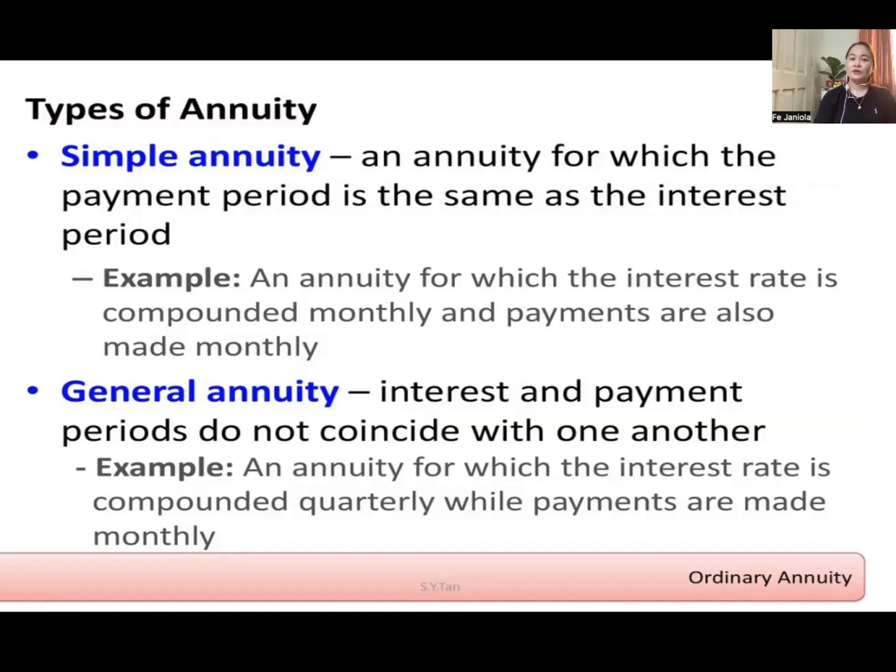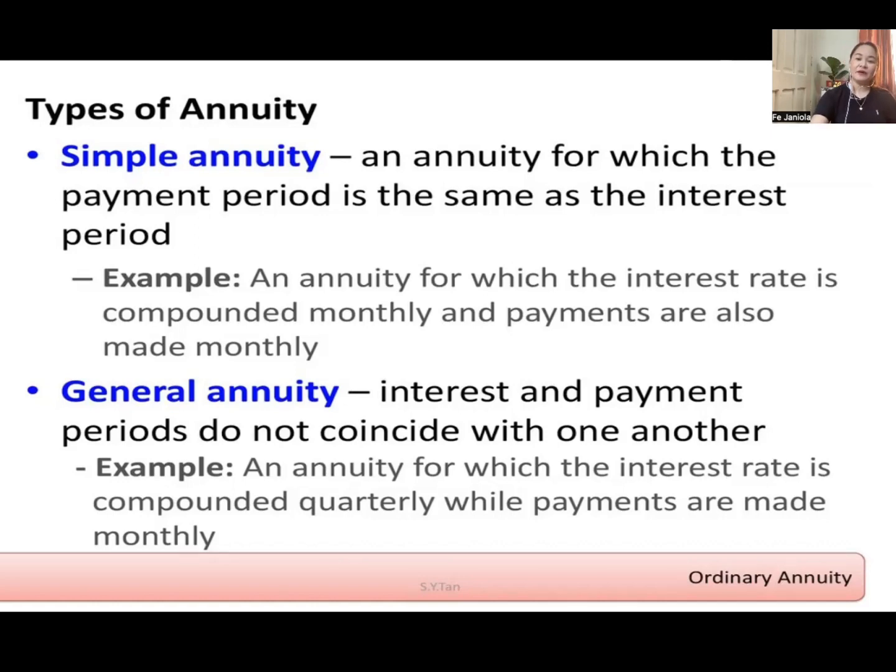The housing loan interest is computed annually, but you will pay the installment monthly. So that is a general annuity. The interest and payment period do not coincide with one another. So an annuity for which the interest rate is compounded quarterly while you pay monthly is general, or a simple annuity for which the interest is compounded monthly and payments are also monthly.